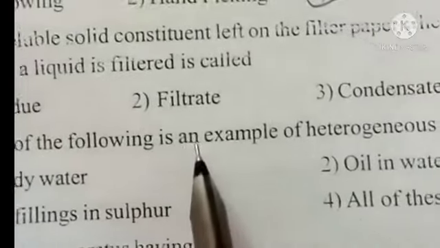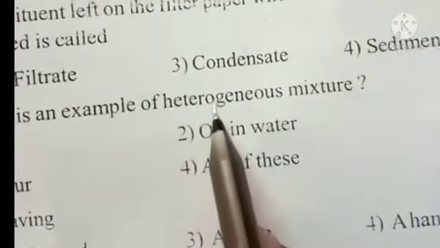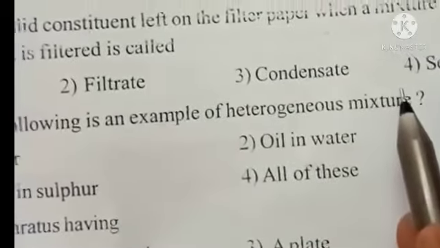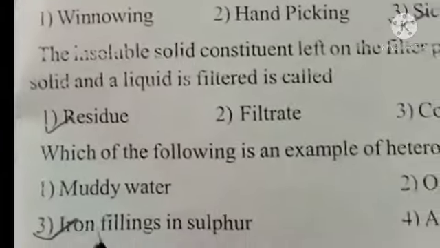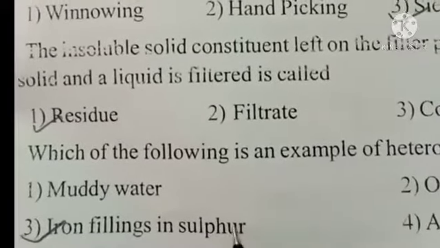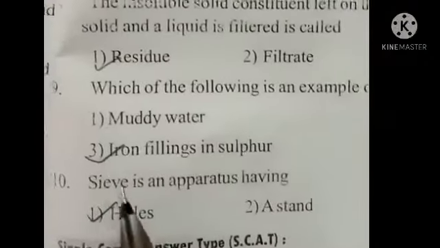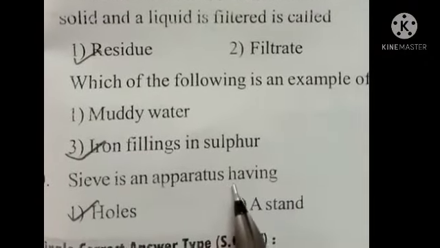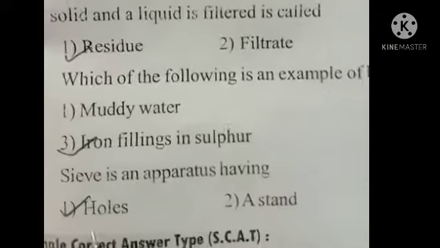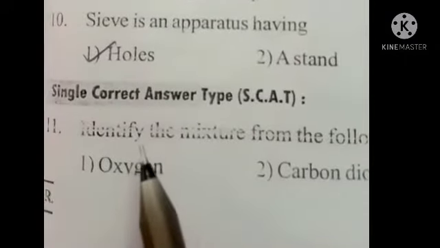Which of the following is an example of a heterogeneous mixture? Iron filings in sulfur. Question: a sieve is an apparatus having holes. Single correct answer type.